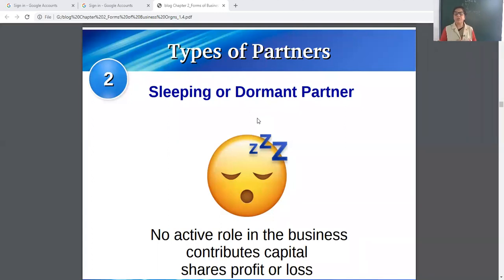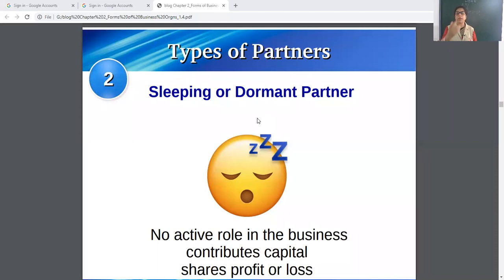Just the opposite of an active partner. Active partner means the partner who takes part in activities, and sleeping partner means inactive, dormant partner who is not taking active participation in the business activities, but he contributes capital. He shares the profits or loss.